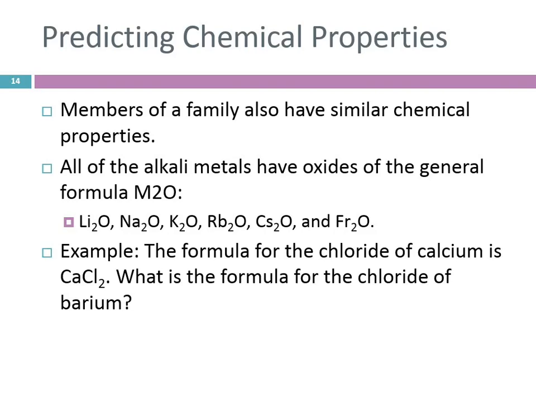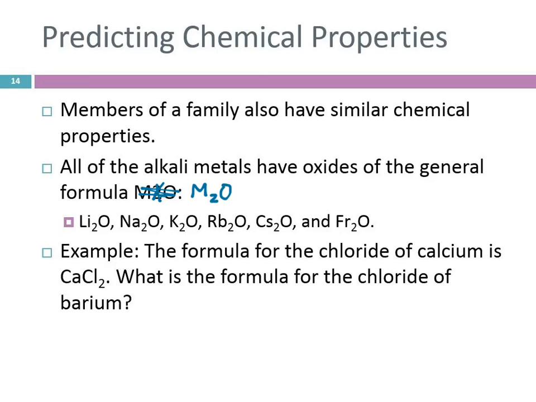So if we look at the alkali metals, group 1A, we find, oh, there's a typo. That should be a subscript. Try to catch those. We'll just do this. M2O. They all have oxides with the same formula. When lithium reacts with oxygen, it forms Li2O. When sodium reacts with oxygen, Na2O. There's a pattern here. They react in the same way. And so we can use this to predict what other elements will do.